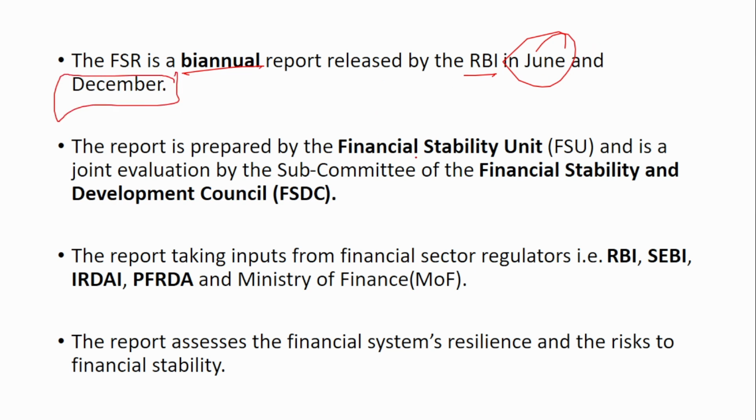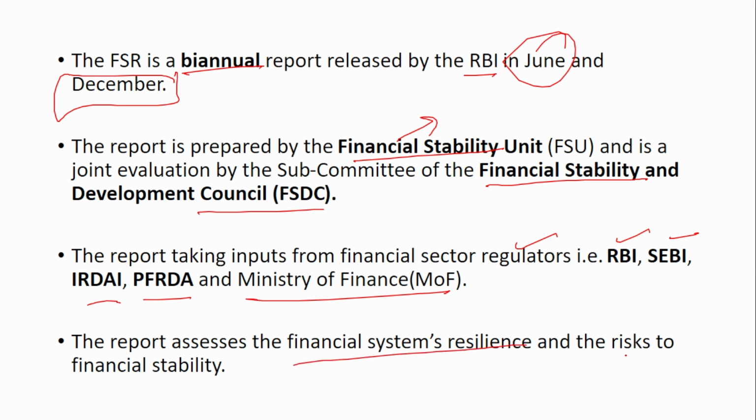The report is prepared by the Financial Stability Unit and is a joint evaluation by the subcommittee of the Financial Stability and Development Council. The report takes inputs from various financial sector regulators like RBI, SEBI, IRDAI, PFRDA and the Ministry of Finance. Basically, this report analyzes the current situation of not just the banking system, but the entire financial system, whether it is resilient to risk or not. If any major risk happens in the future, whether it can withstand the risk or not. The report assesses the financial system's resilience and the risk to financial stability.